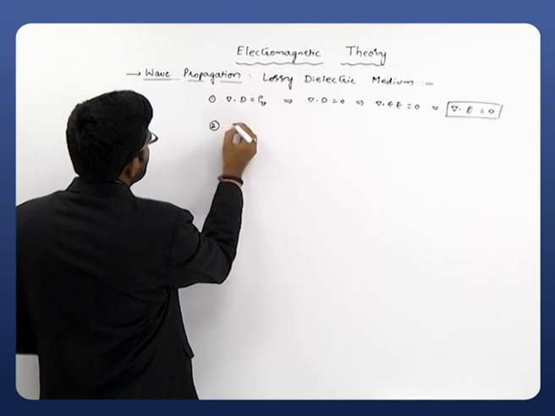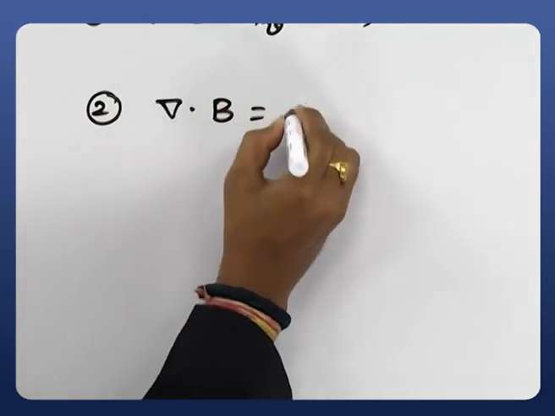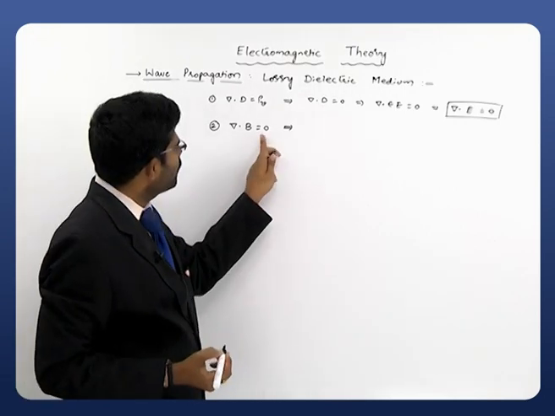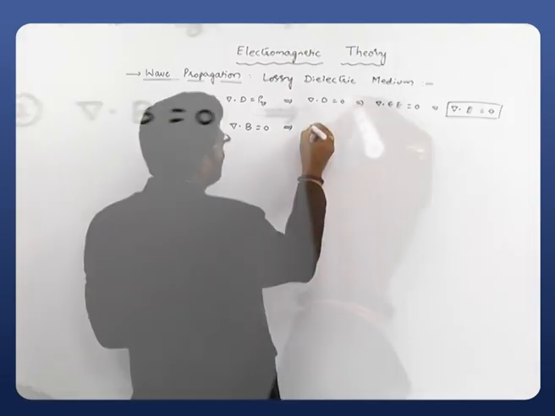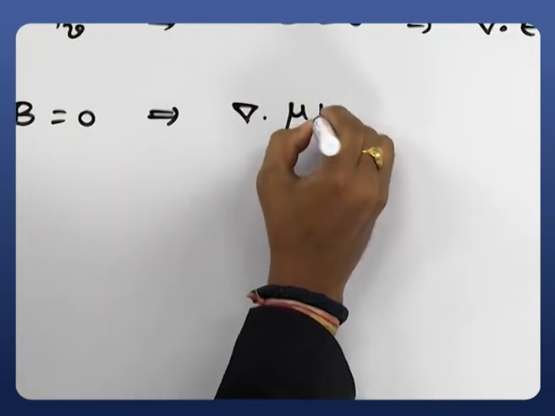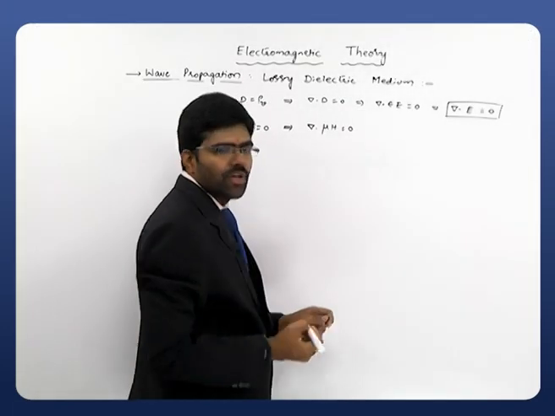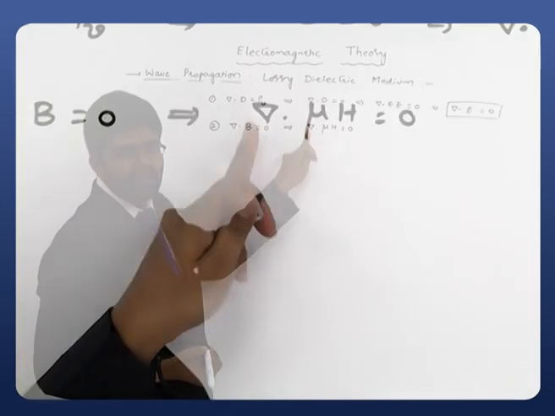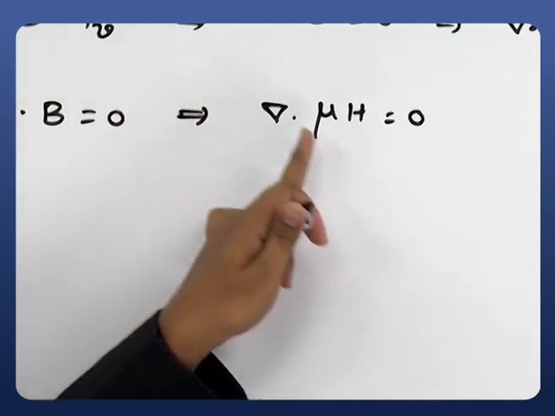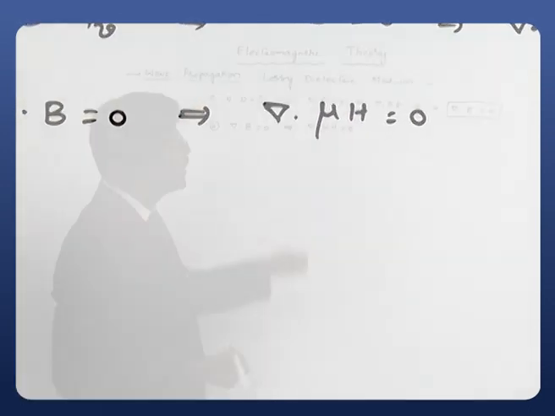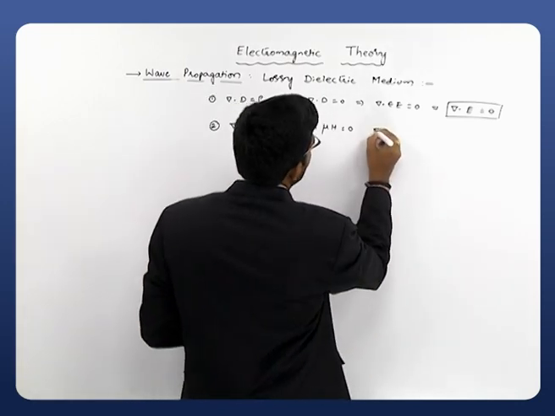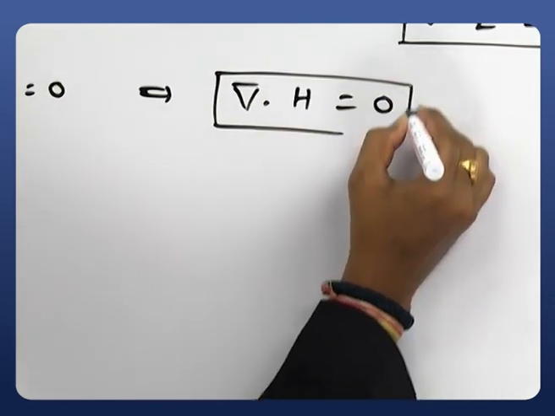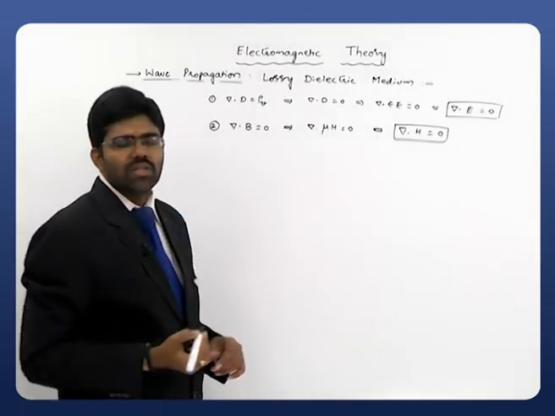And consider the second equation, that is del dot B equals 0. Magnetic monopole does not exist. That del dot B equals 0 corresponds to del dot mu H equals 0. Once again, the medium is a homogeneous medium. Since it is a homogeneous medium, mu is independent of del, so you can bring it out. After that, since mu is not equal to 0, obviously del dot H equals 0. So what we can write is del dot H equals 0. This is the next equation we are supposed to remember.